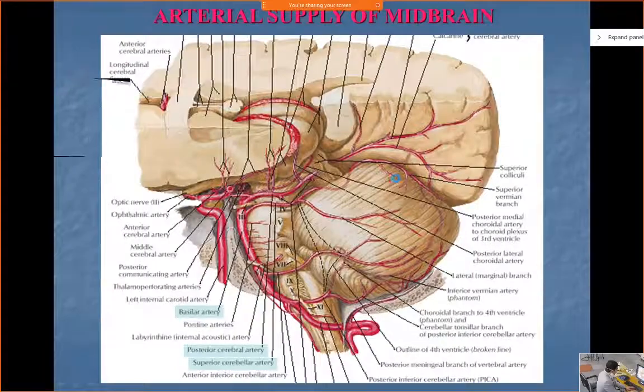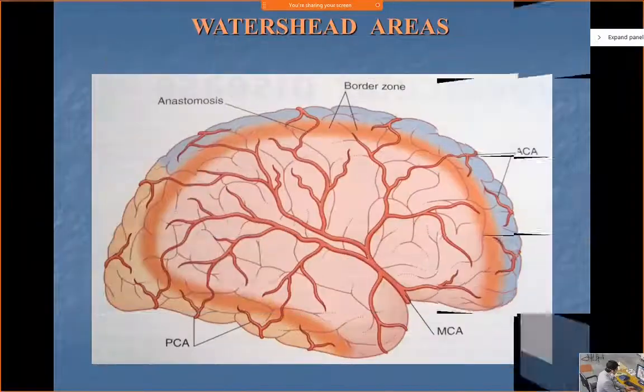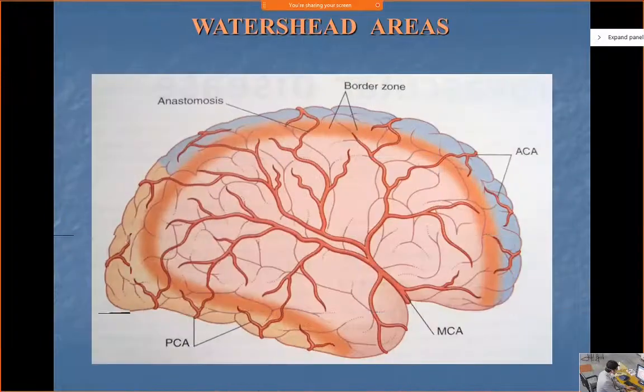Then the other, thalamus, we will have different classes for them. There are watershed areas where the anterior cerebrals and the middle cerebrals have anastomosis between each other. These areas are more prone to developing infarcts, because relatively they have compromised supply. In case of occlusion of any of the vessels, these areas undergo degeneration, or less arterial supply, which is known as infarct. So these areas are known as the watershed areas.